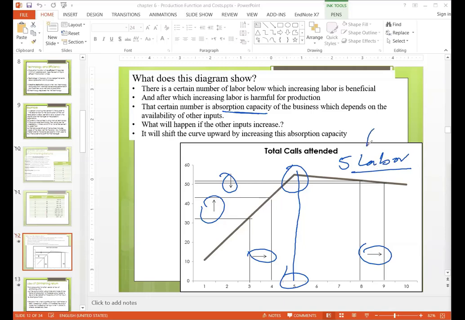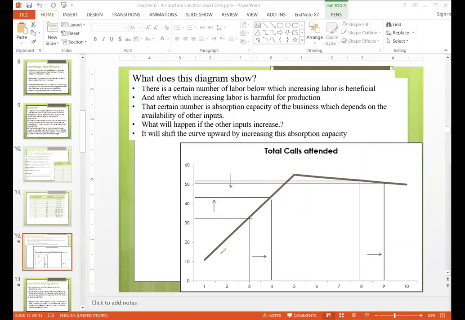and this 5 labor depends upon the 5 computers, 5 tables, and 5 telephones. So what will happen if other inputs increase? Let me clear the screen and draw it here. If their other inputs increase, what will happen?